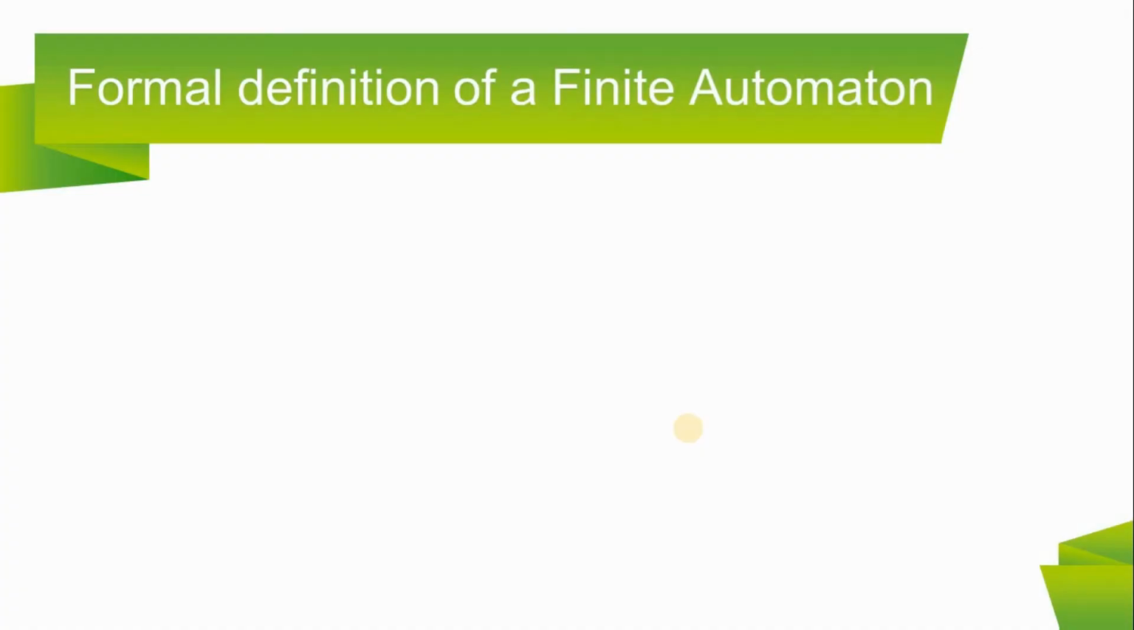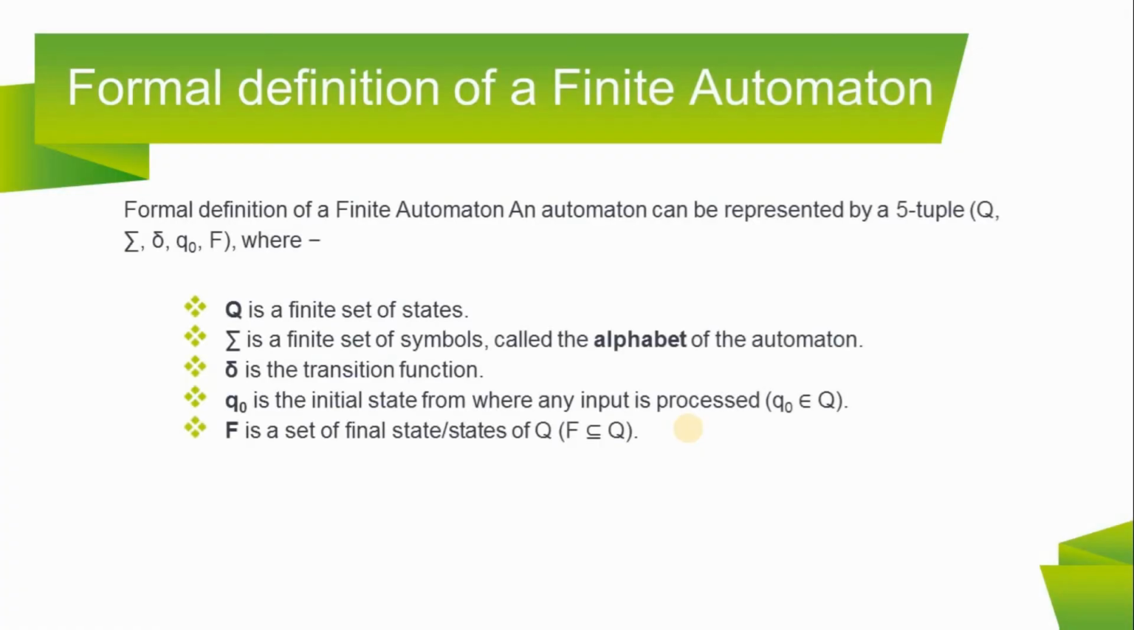Formal definition of a finite automaton. An automaton can be represented by a 5-tuple (Q, sigma, delta, q0, F). Q is a finite set of states. Sigma is a finite set of symbols, called the alphabet of the automaton. Delta is the transition function. Q0 is the initial state from where any input is processed. Q0 belongs to Q. F is a set of final states of Q, F subset of Q.